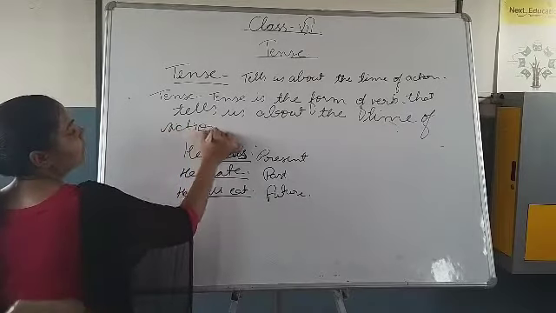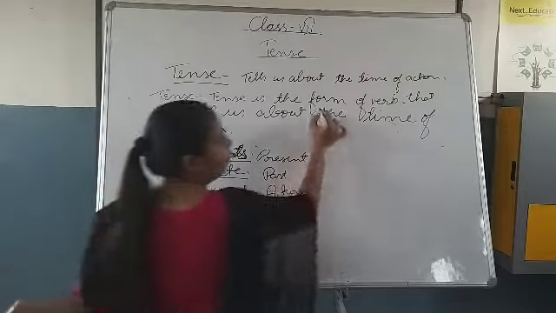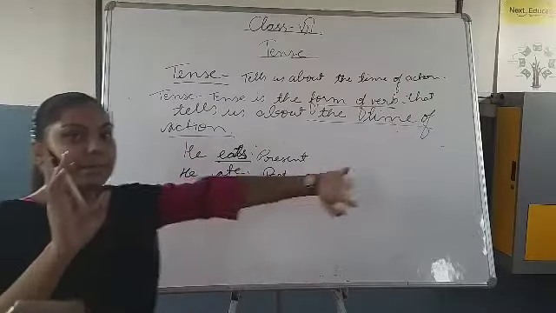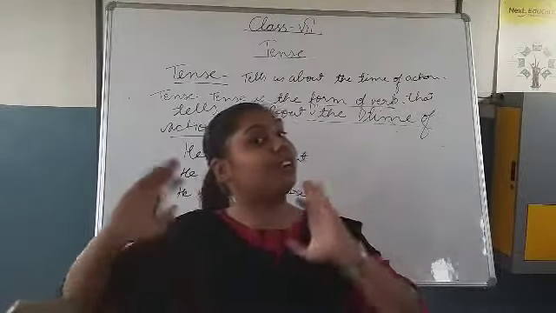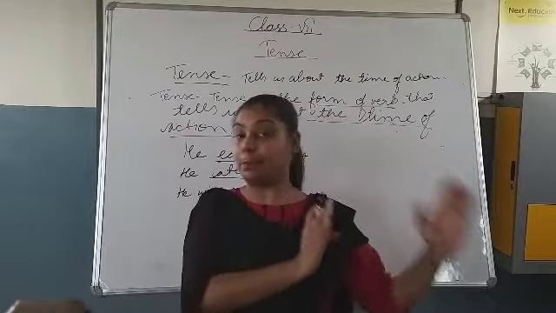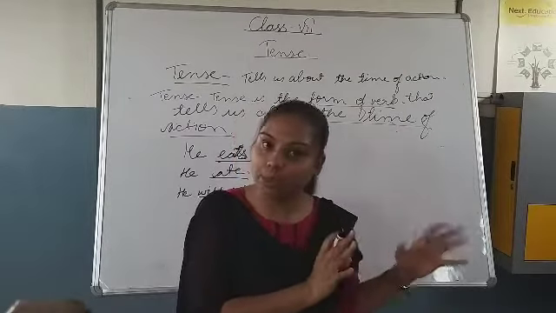Okay? So what are the 2 important things? It is the form of verb, and it tells us the time of action. Okay, it means in short you can say that to identify tense, it is very important to identify the verb, and it is very important to identify the form of verb.